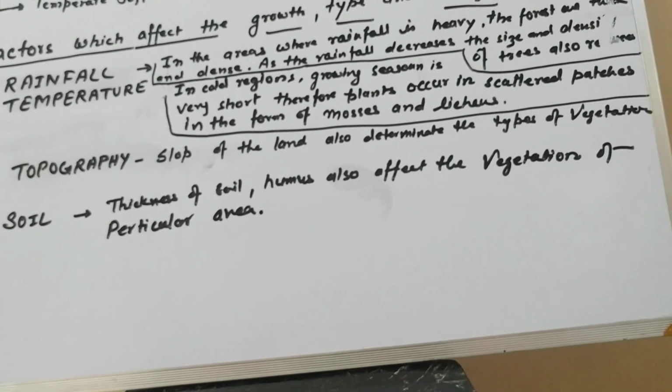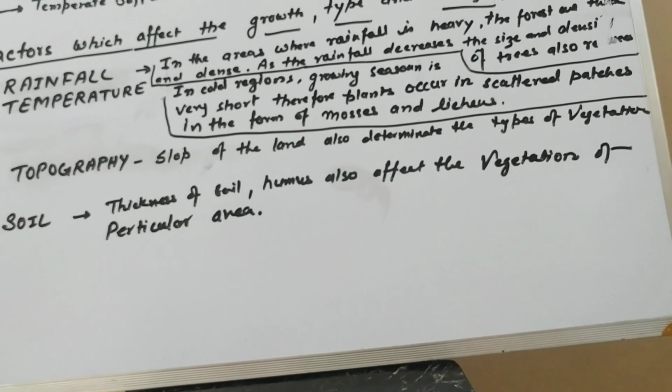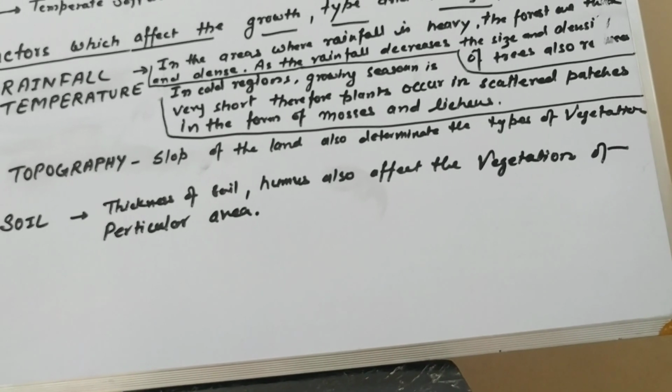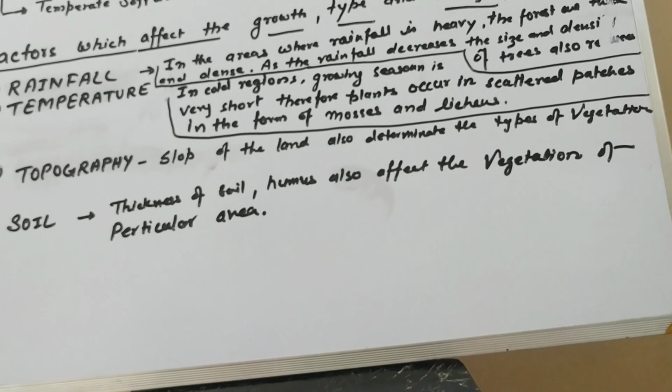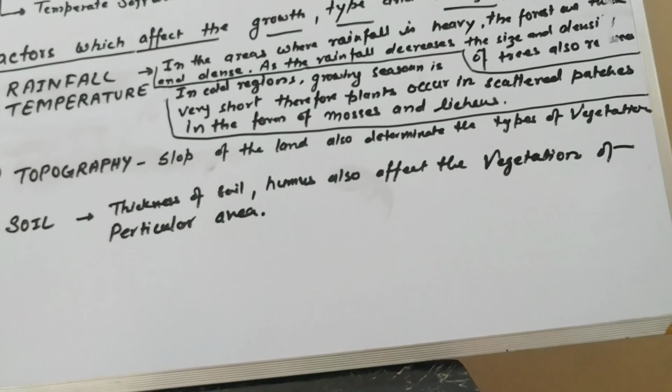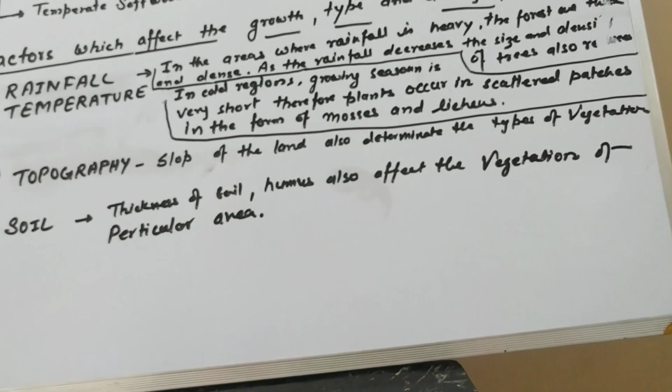Now topography, that means the slope of the land, also determines the type of vegetation, and thickness of soil and humus also affect the vegetation of a particular area.